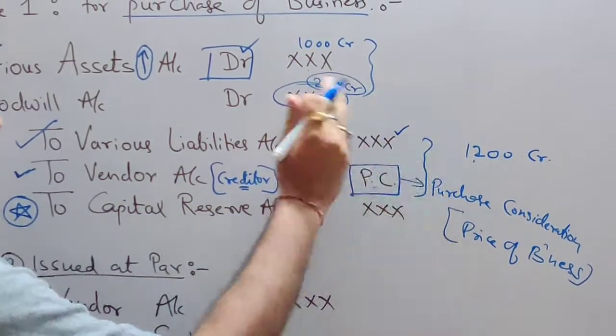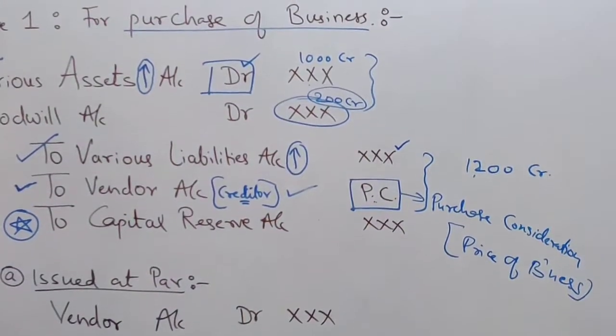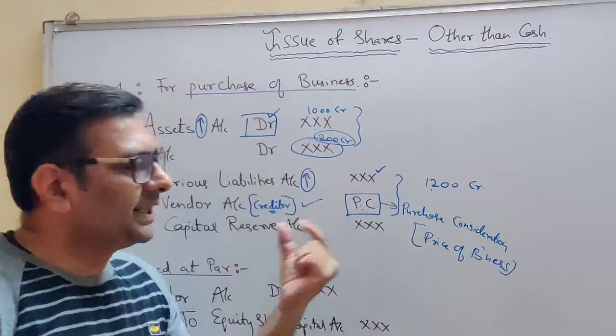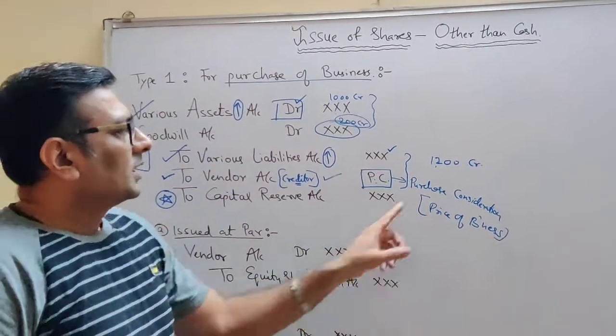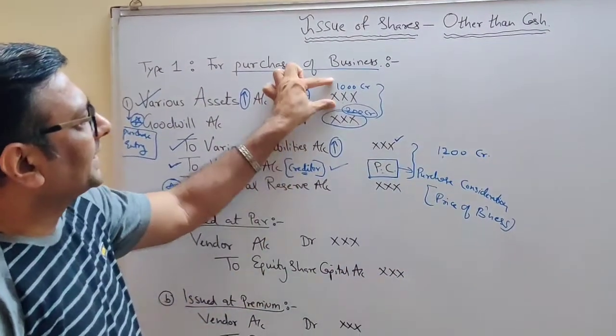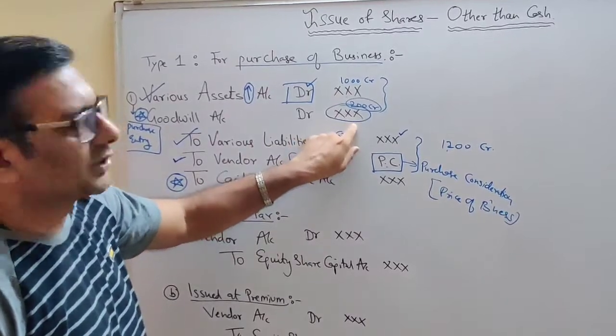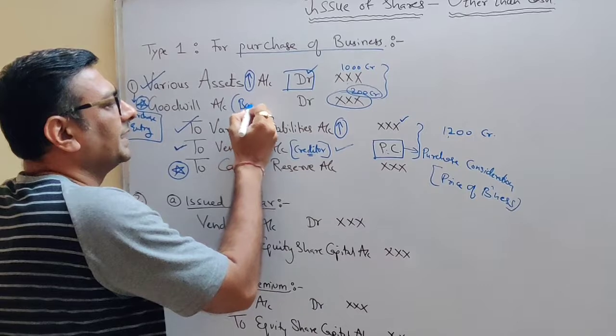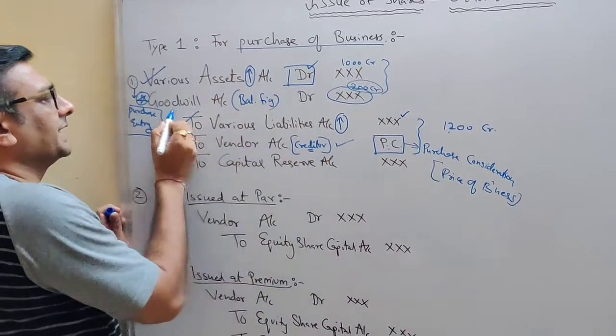That makes it equal. You know, students, in a journal entry, this is a basic thing. Always your debit amounts must be equal to your credit column. So now credit total is 1200, debit total is 1000. So on the debit side you are getting a difference. What to write if you are getting a balancing figure in the debit column? You have to write it as goodwill.